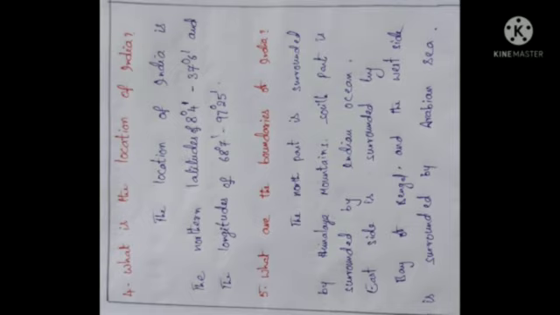So these are the boundaries of our India. North part is the Himalaya mountains, south part is the Indian Ocean, east side is the Bay of Bengal and west side is the Arabian Sea. So this is the fifth question.